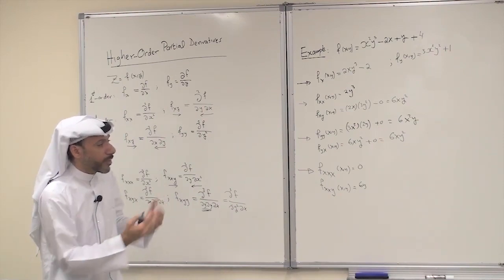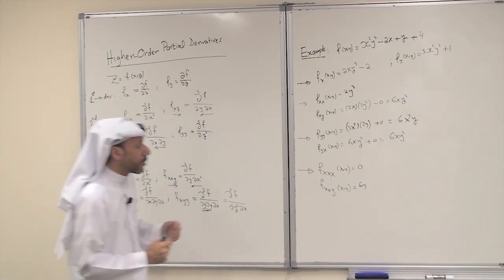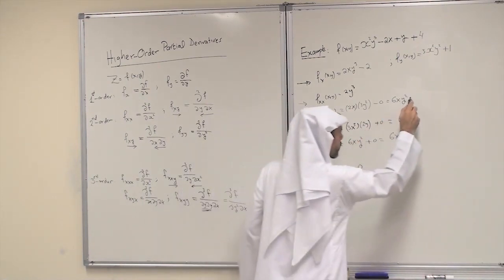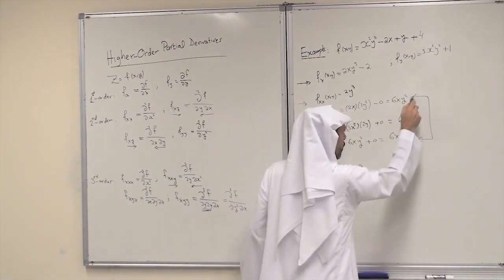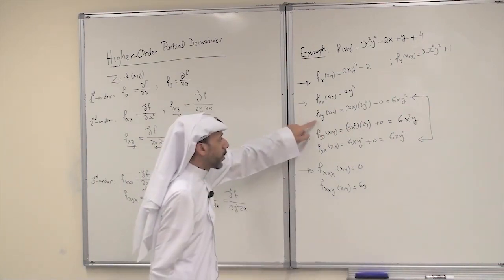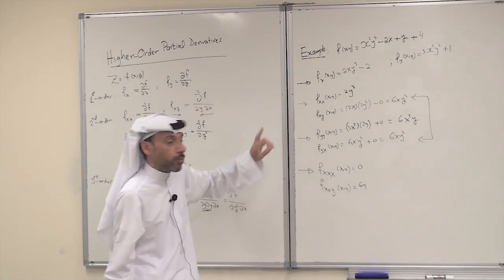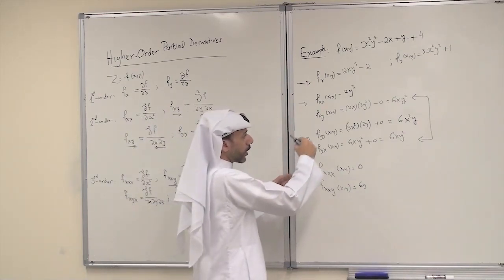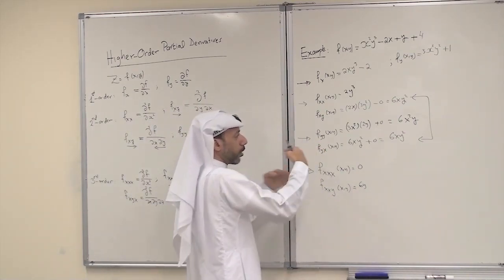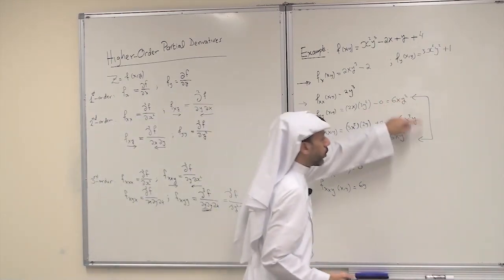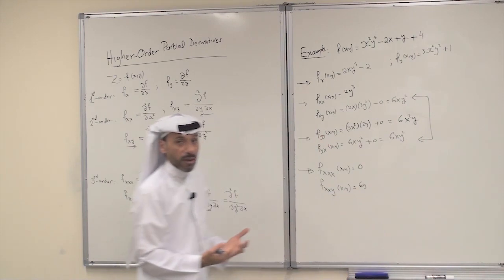But here we notice an observation. Notice f sub xy and f sub yx. You are differentiating twice, once with respect to x and once with respect to y, but the order is different. We notice here that they are the same. They give us the same answer.